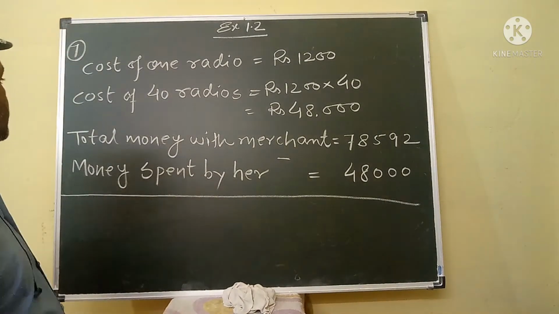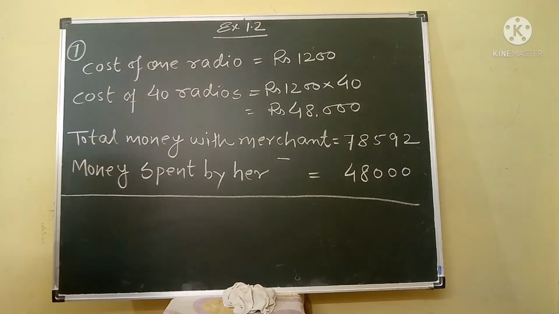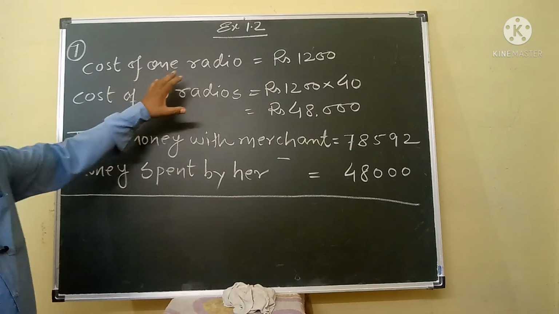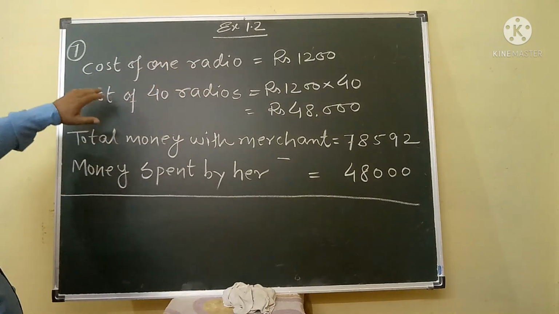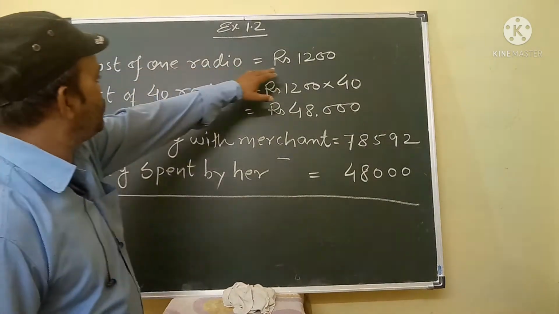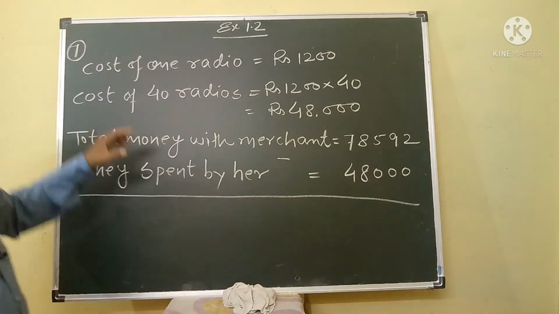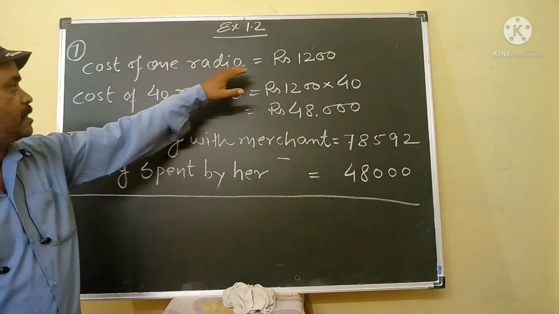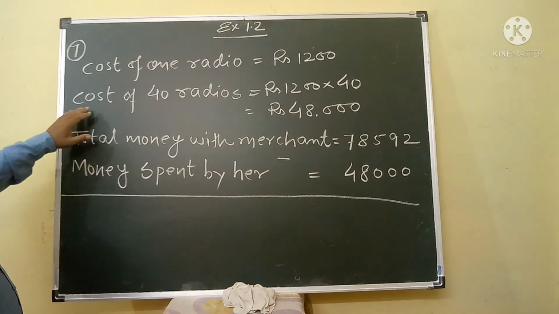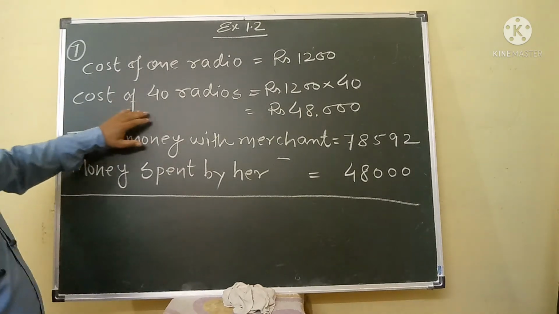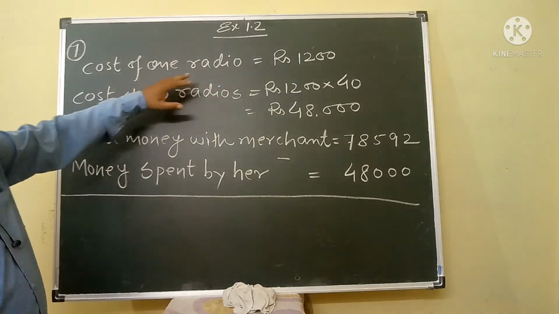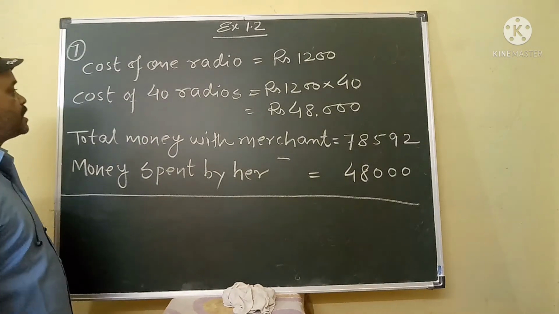So my dear student, in this question what is the calculation? Cost of one radio is rupees 1200.